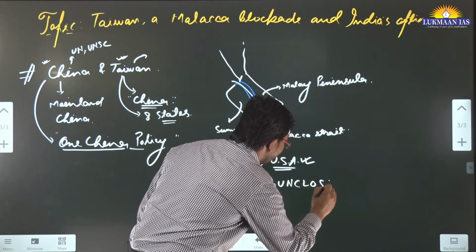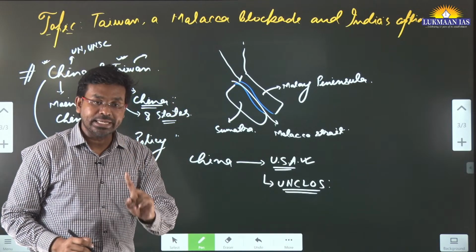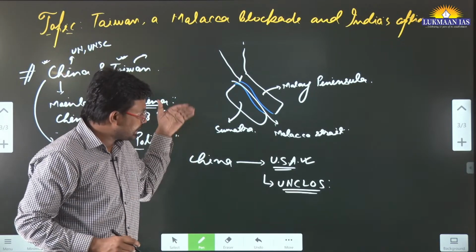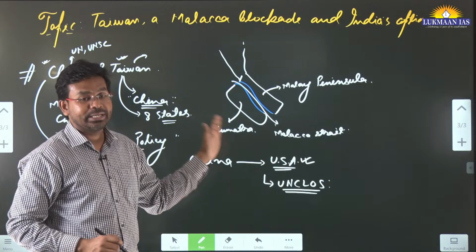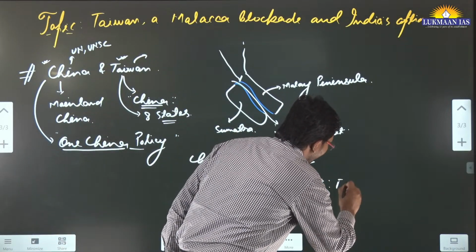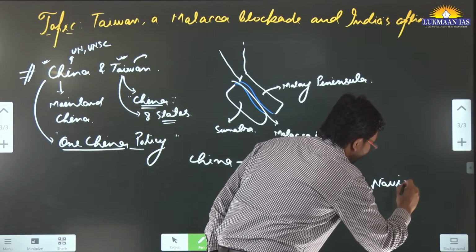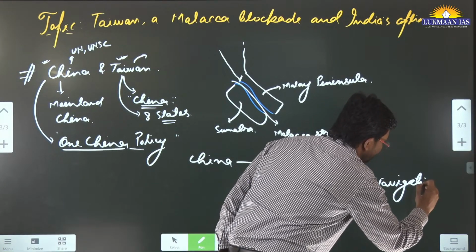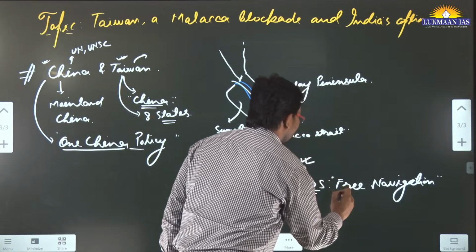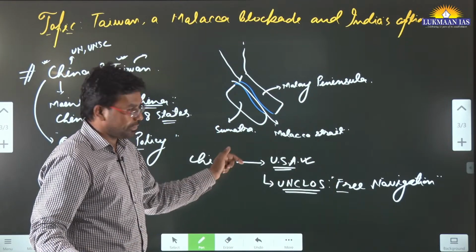It says there should be free navigation of merchant vessels, of commercial ships, through water bodies. So USA also upholds this principle, that there should be free navigation.